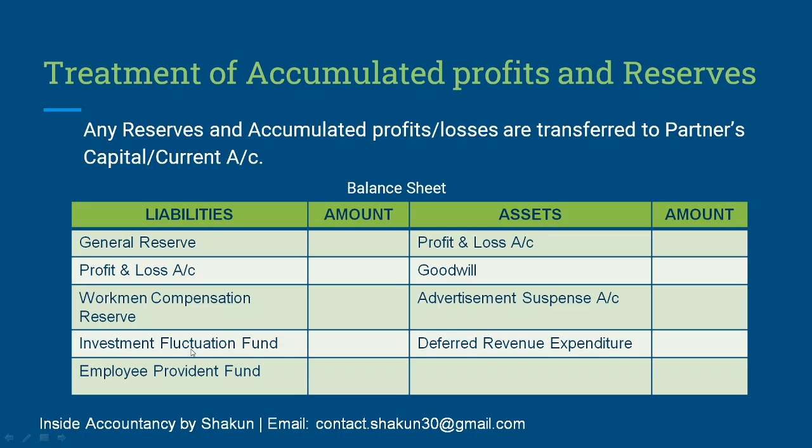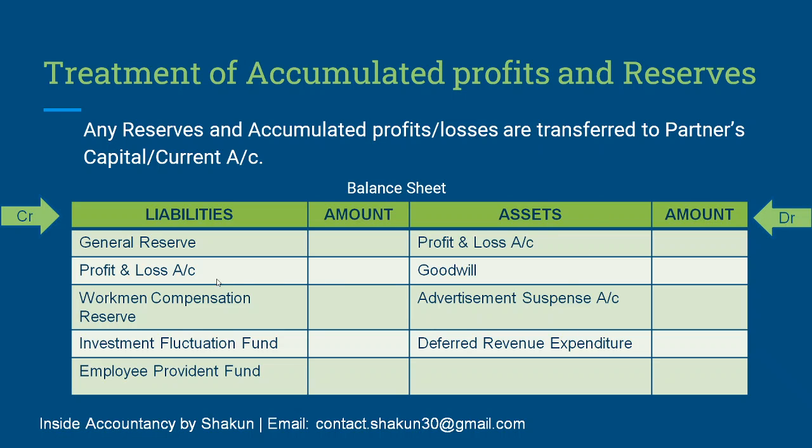Investment fluctuation fund. Investment is always subject to a lot of fluctuations, so any loss arising due to fluctuations is borne by the investment fluctuation fund. And employee provident fund is basically an outside liability, employees' money that is kept safe with us. All the things mentioned on the liability side always have a CR balance, as you already know. And the things mentioned on the asset side are P&L account, goodwill, which is basically the old goodwill, advertisement suspense or deferred revenue expenditures. All these have a DR balance.